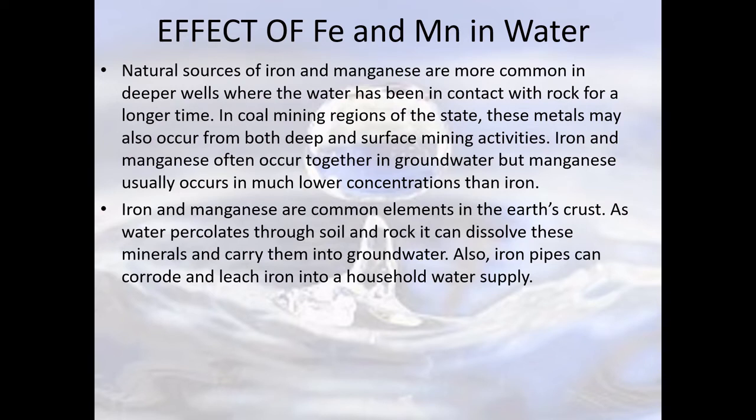If you have iron, you will also have manganese, so that's a combination. Iron and manganese exist together in groundwater, and manganese occurs in a lower concentration compared to iron.